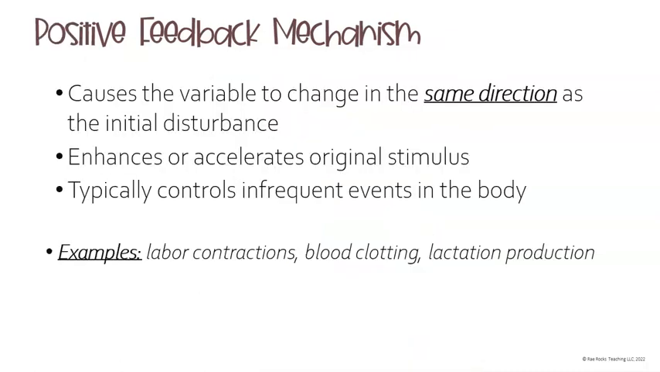An example of positive feedback is where this causes the variable to change in the same direction as the initial disturbance. So it's going to enhance or accelerate the original stimulus. Typically, this controls infrequent events in the body, such as when a baby is being born and labor contractions are supposed to push the baby out, so they continue to get stronger and stronger and stronger until the baby is